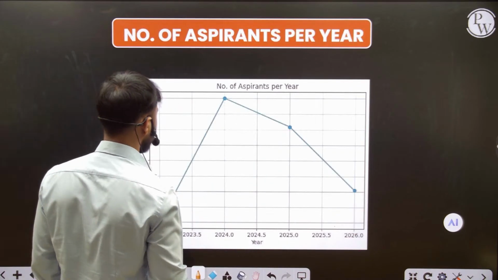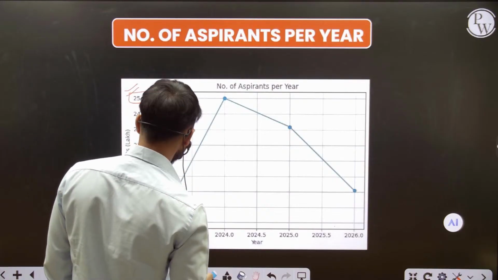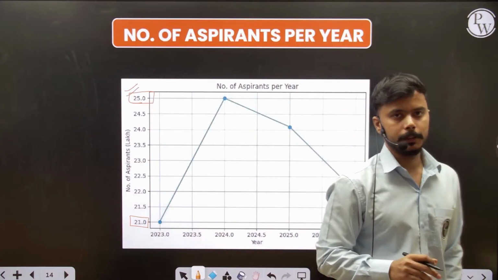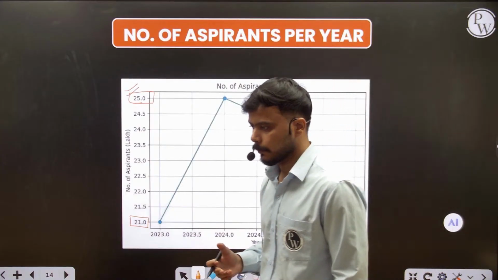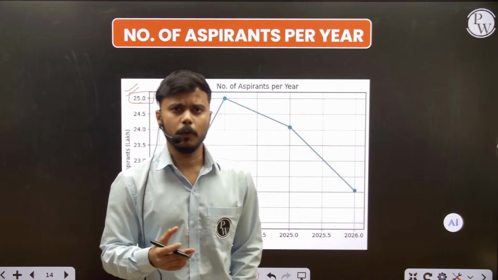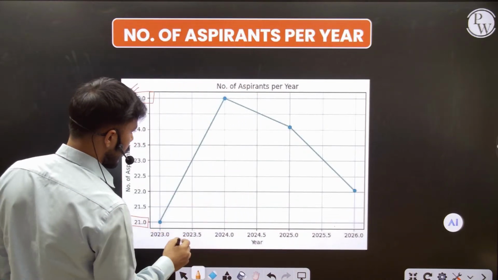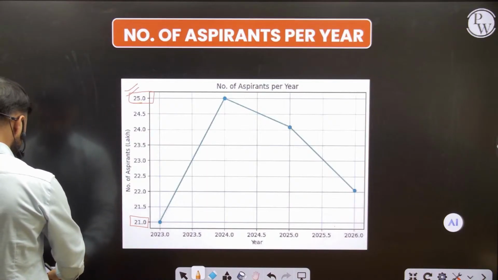Here we can see around 25 lakhs, but in 25 it decreased again, and in 26 it decreased a little bit in thousands, not in most terms. There is just a gap of some 4000 students between 2025 and this time, that is 2026.